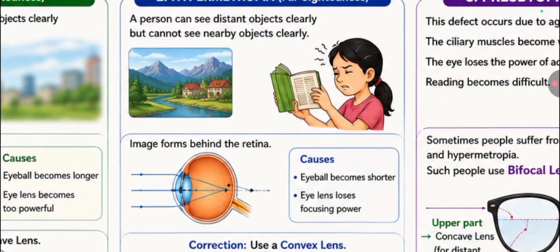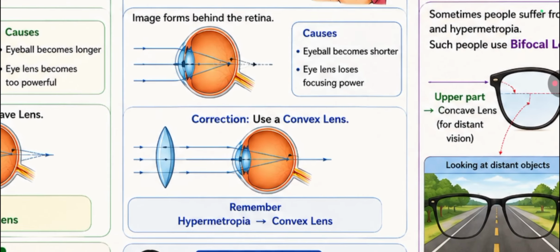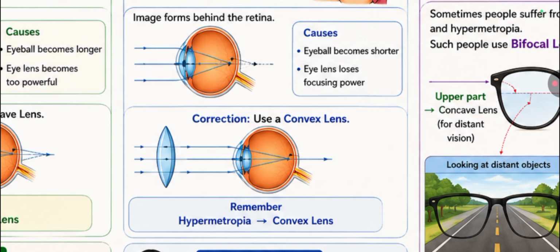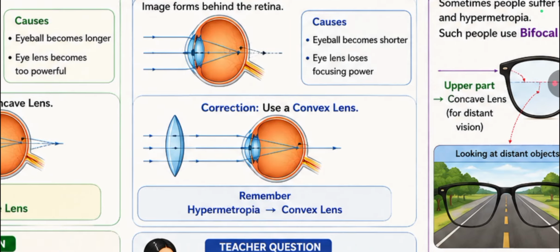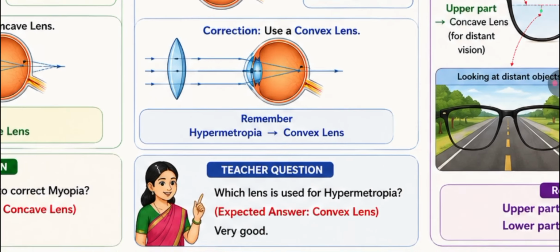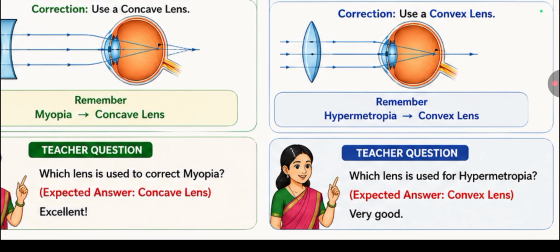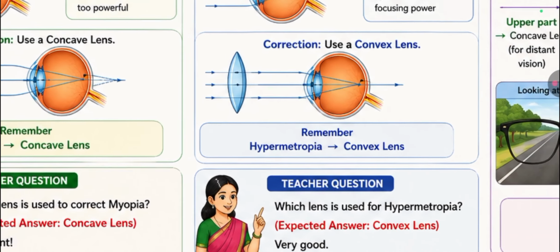Now, how can we correct this defect? We use a convex lens in front of our eye. It changes the position of the image so that the image is formed at the retina. In this way, we use a convex lens to correct this eye defect. Remember, myopia is corrected with a concave lens and hypermetropia is corrected with a convex lens.